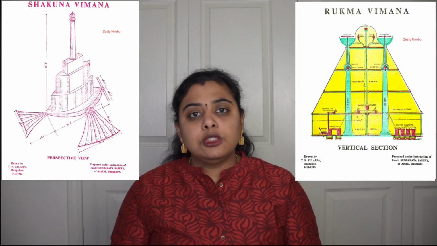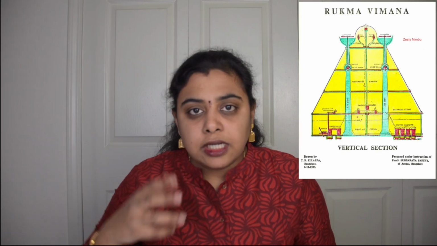So there are 25 different types of Vimanas which have been mentioned in Kali Yuga. Those include Sundara, Shukana and Rukma. I will post pictures of all these three types of Vimanas at the end.